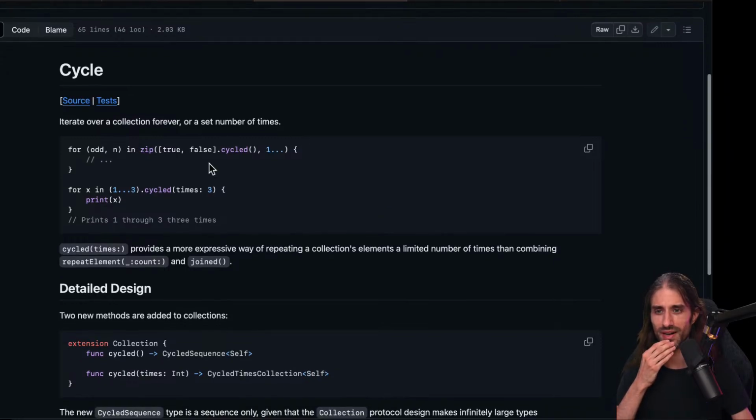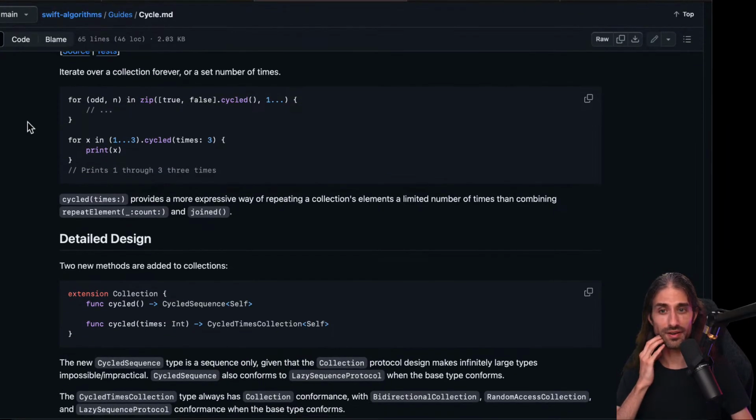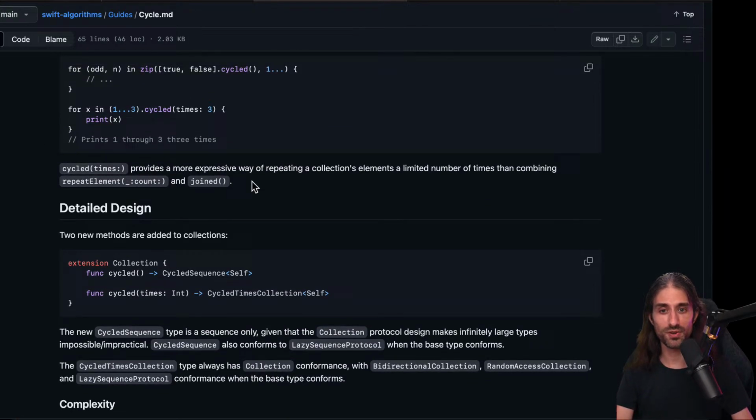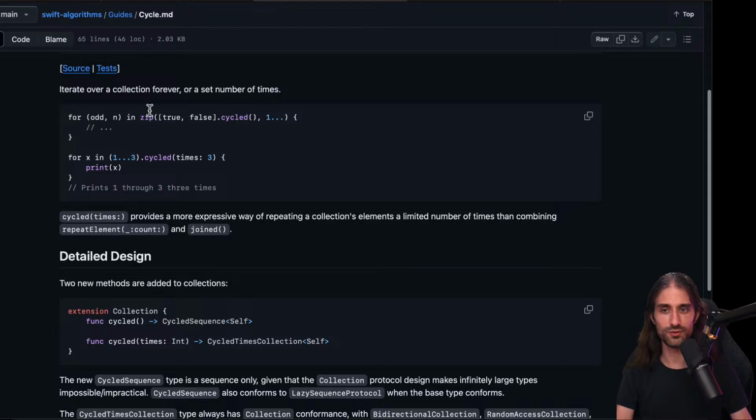Then we have cycle. So iterate over a collection forever, or a set number of times. That's interesting. So cycle times provides a more expressive way of repeating a collection's elements a limited number of times than combining a repeat element count and joined. Okay, so this will iterate forever, I guess.